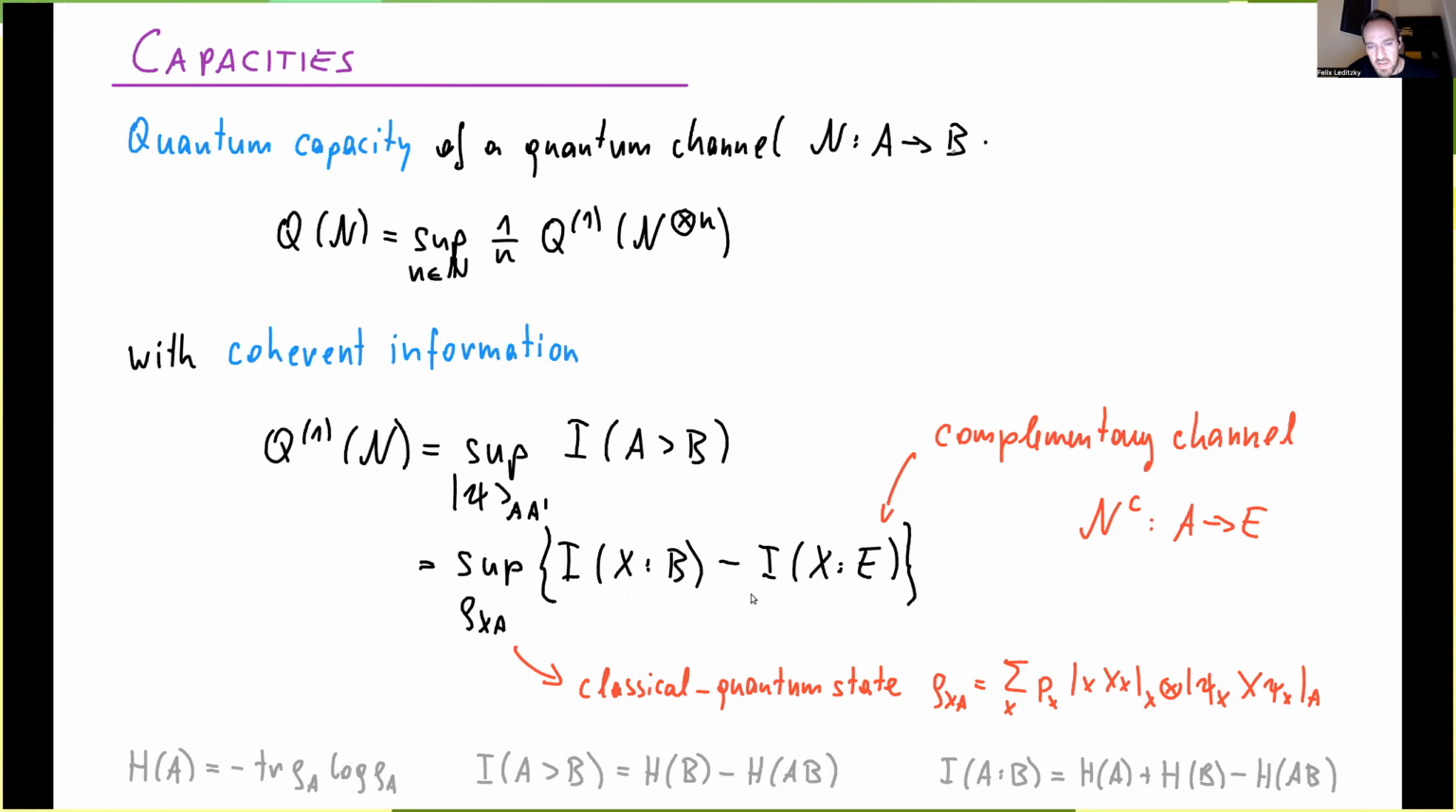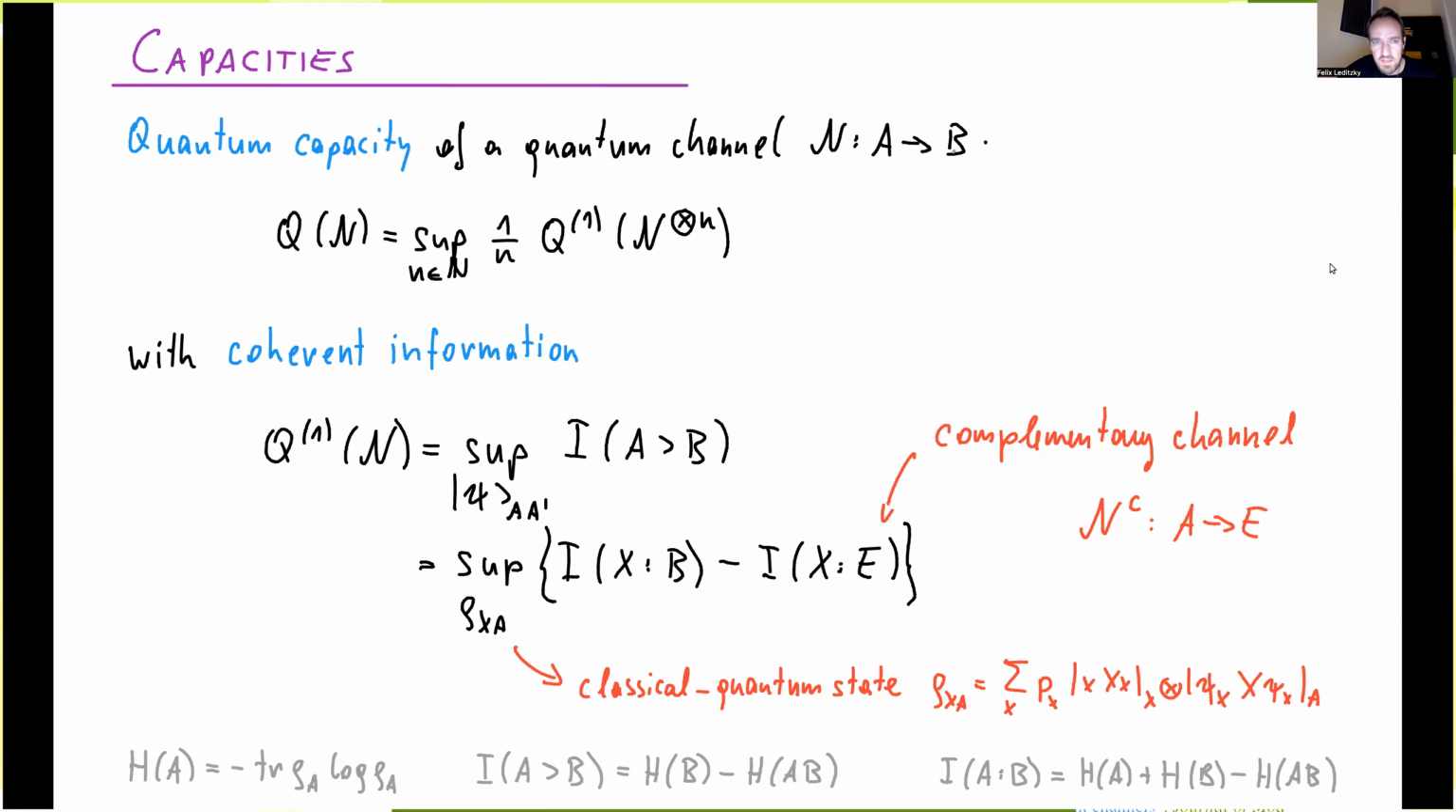And again, here we send the A system through the channel, through the isometric extension actually, and then we look at these two mutual informations, one for Bob and one for the environment. And optimizing this over all CQ states gives us the channel information. And then for the actual capacity, what we do is we evaluate this not just for one copy of the channel, but for a growing number of copies. And then we normalize, and then we take the largest of all of the ones that we see. Alternatively, we can take a limit n to infinity. It's the same thing.